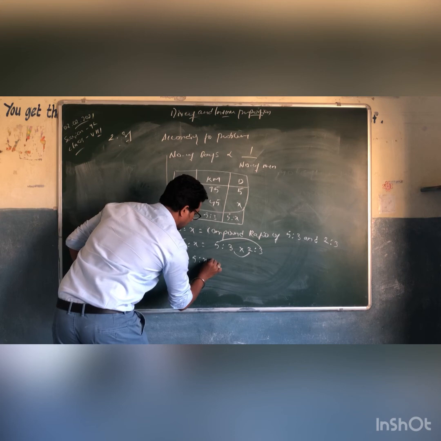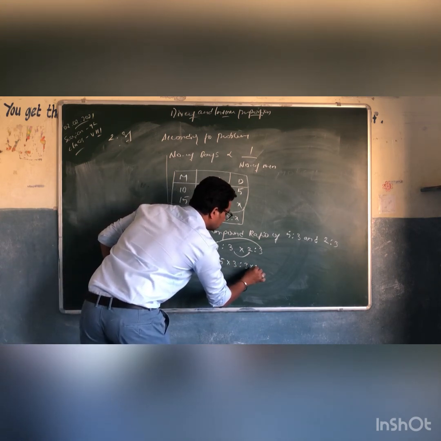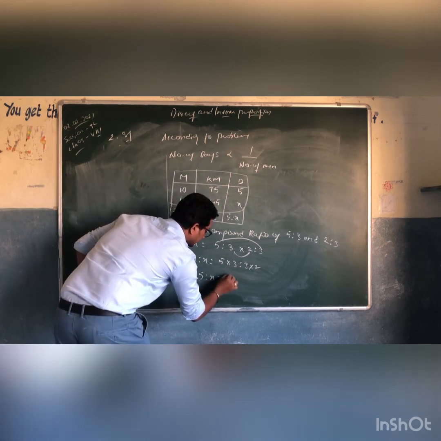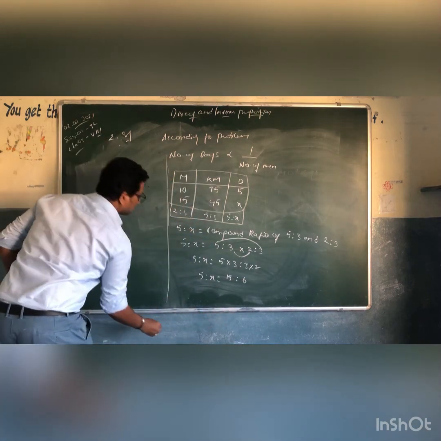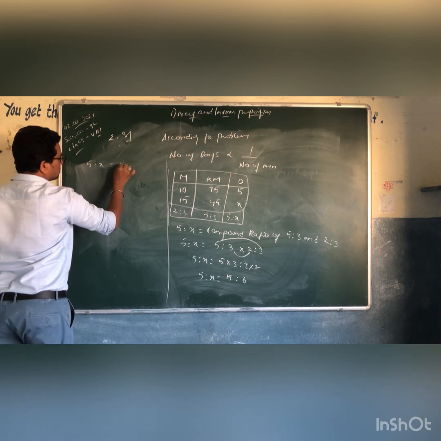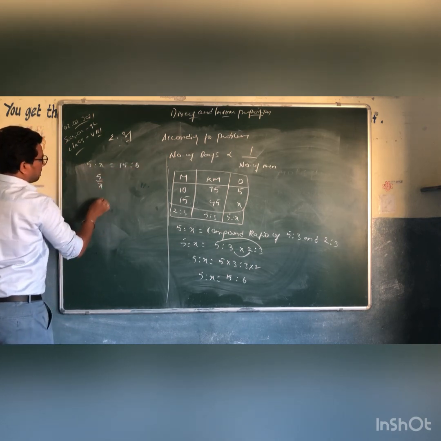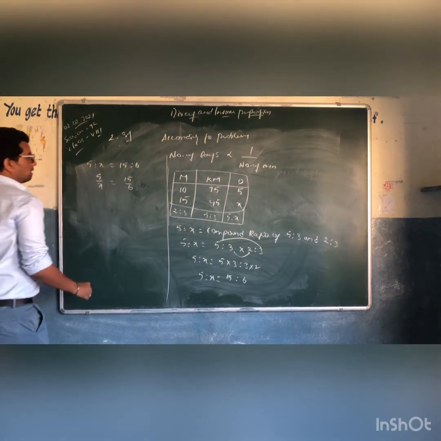So 5 is to x is equal to 15 is to 6. So this can be written as 5 by x is equal to 15 by 6, right?